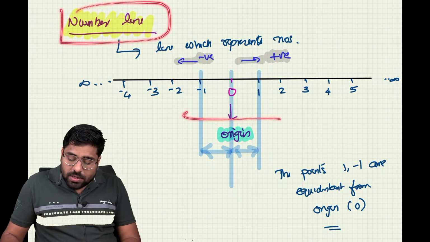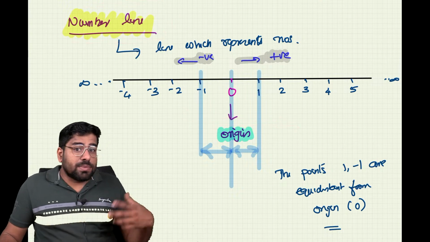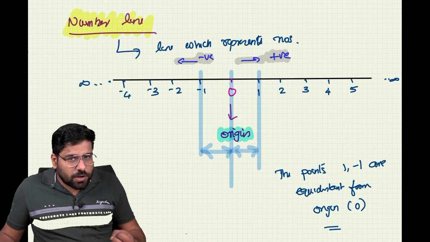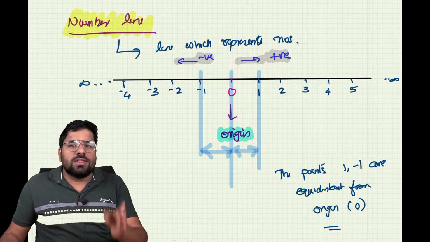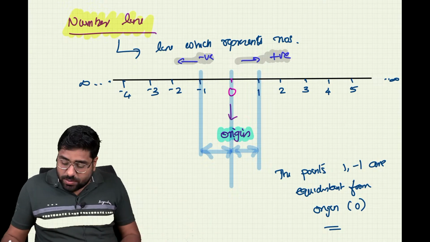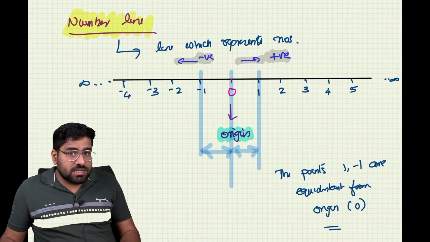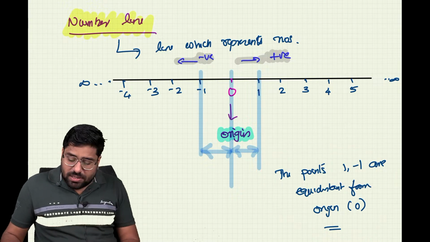After that, we introduced the concept of the number line. We discussed the importance of the term origin on the number line. The origin is zero, from where you can go right and left. We discussed all those things, and we discussed how the numbers are equidistant from each other.